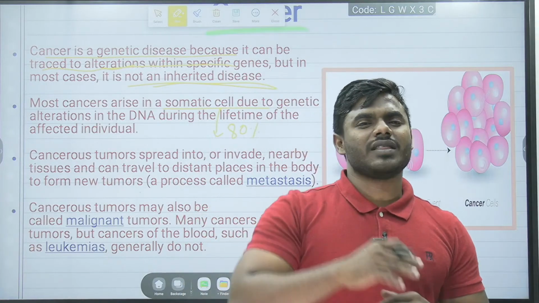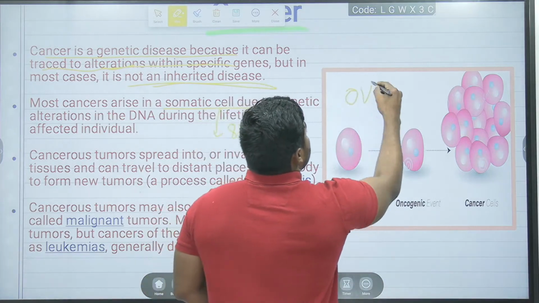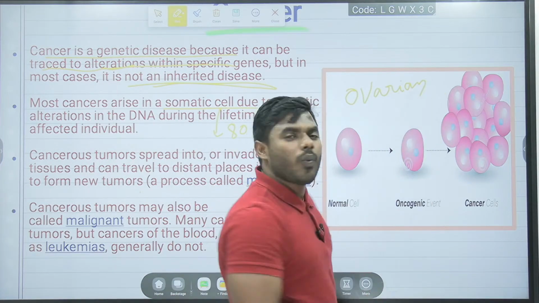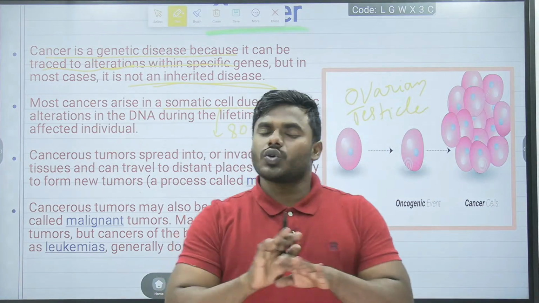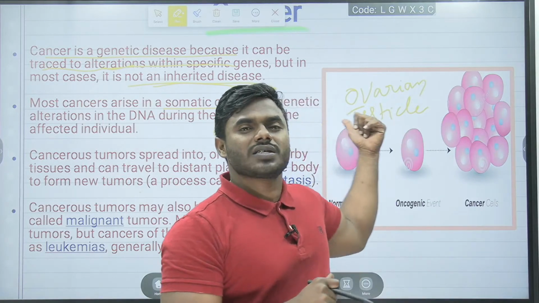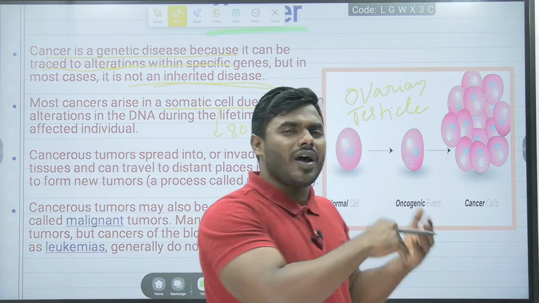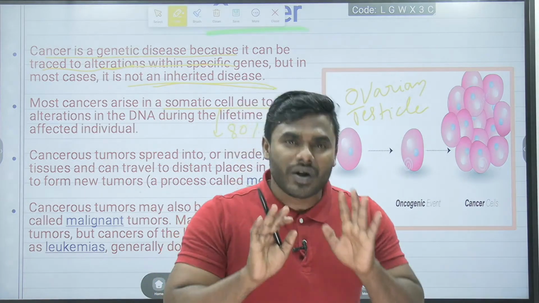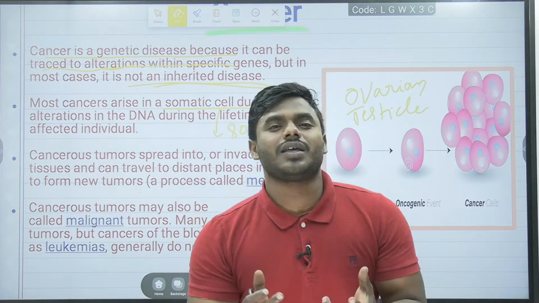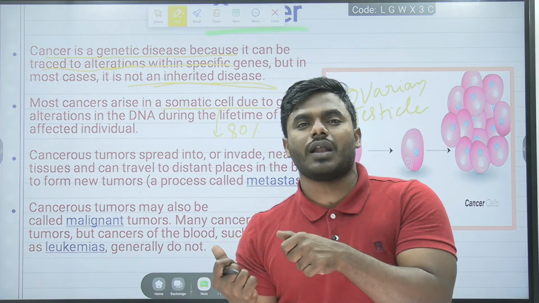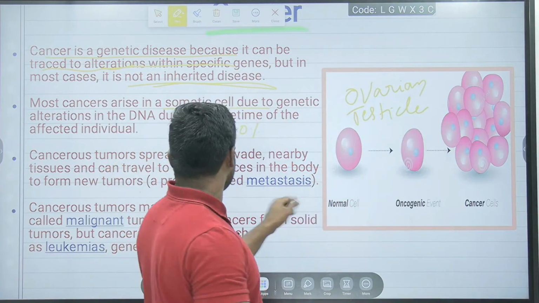It doesn't mean that cancers do not appear in the reproductive cells. We have studied many types of cancers, for example ovarian cancer, and friends, we have studied testicular cancers. So it is not that cancer can only appear in the somatic cell and never in the germline or reproductive cells. But what is the point every student has to remember? The probability of cancer occurring in the somatic cell is greater when compared to the reproductive cell. That is the point every student has to remember.